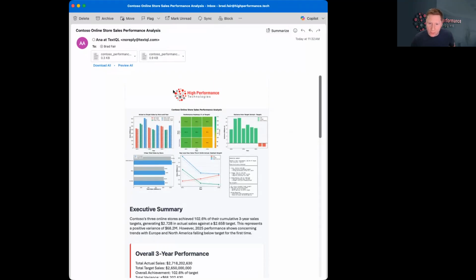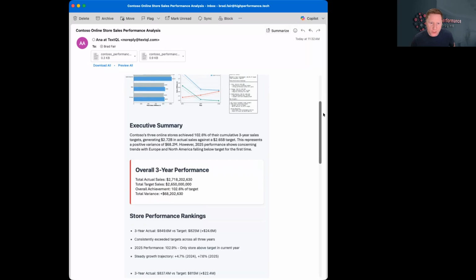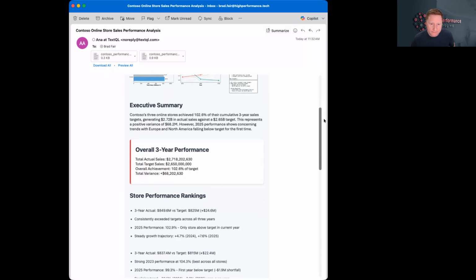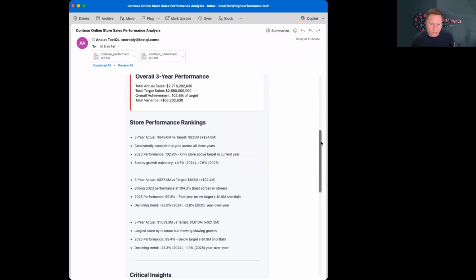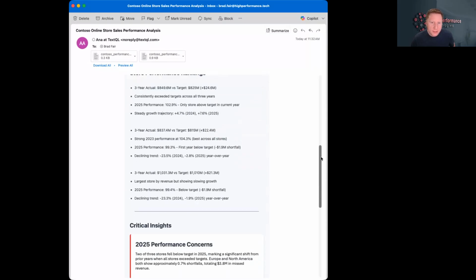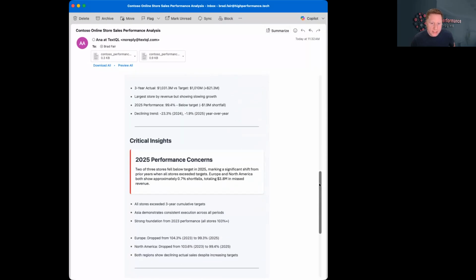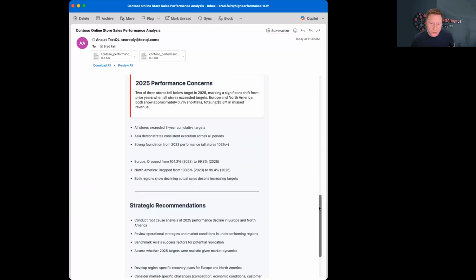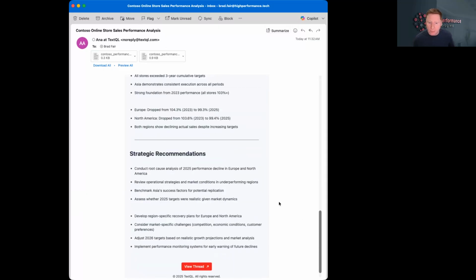It is effectively branded just as shown in that preview. It shows the executive summary, the store performance rankings, critical insights down below, strategic recommendations. I'm going to pause on that for a second if you'd like to read those. And then you do have a link to view the thread in the TextQL interface, as well as the relevant attachments that Anna decided to include in this email.